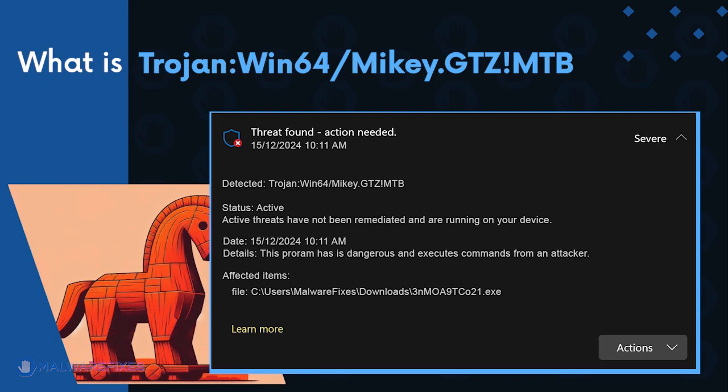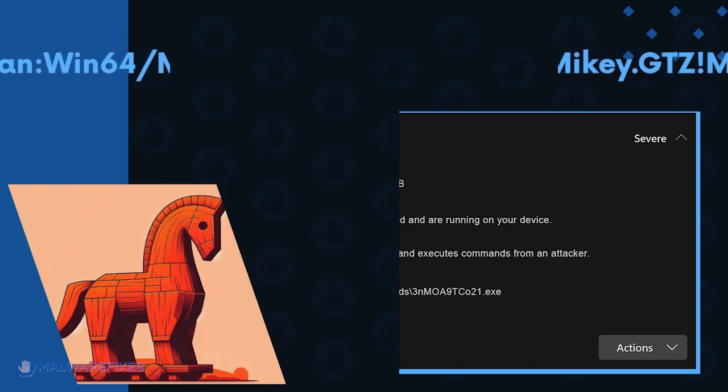If Microsoft Defender identifies the presence of Trojan Win64 Mikey.GTZ MTB, it means that the computer is in danger. This Trojan can perform different malicious actions as commanded by the remote attacker. The hackers behind this malware are also capable of controlling the infected system from a remote location. Carefully execute the procedures in this video to successfully remove Trojan Win64 Mikey.GTZ MTB.